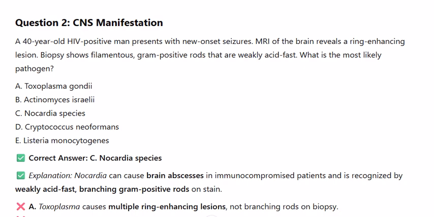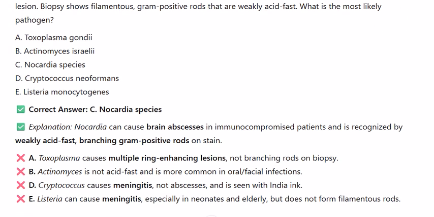on stain. A. Toxoplasma causes multiple ring-enhancing lesions, not branching rods on biopsy. B. Actinomyces is not acid-fast and is more common in oral facial infections. D. Cryptococcus causes meningitis, not abscesses, and is seen with India ink. Listeria can cause meningitis, especially in neonates and elderly, but does not form filamentous rods.